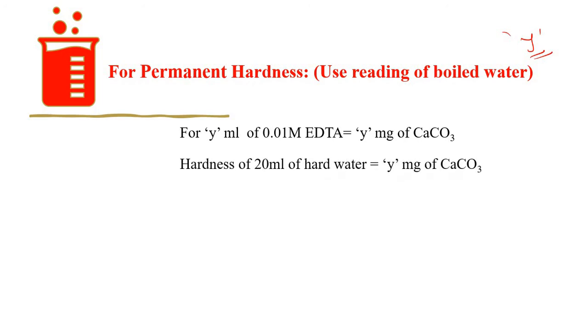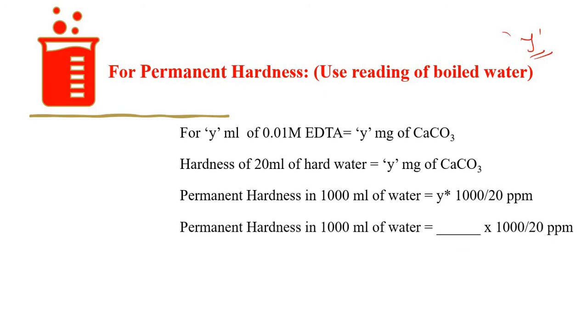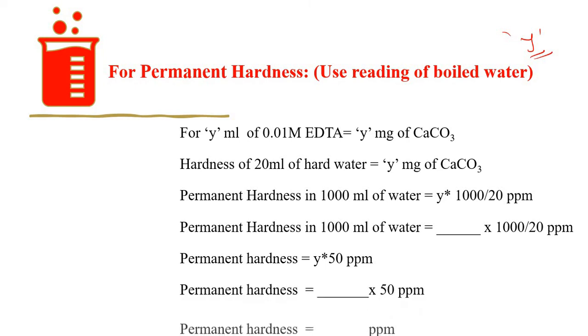Therefore, if you arrange this equation for 1000 ml of water, you will get y multiplied by 1000 divided by 20 in the form of ppm. Now this equation can be simplified as y multiplied by 50 ppm. In this way, you will get permanent hardness in the form of ppm.